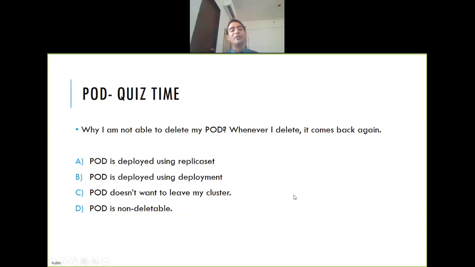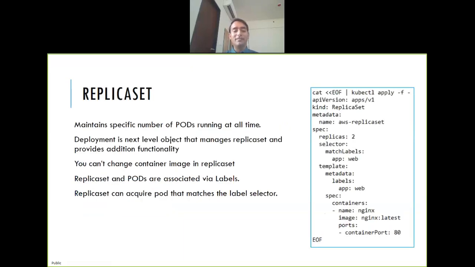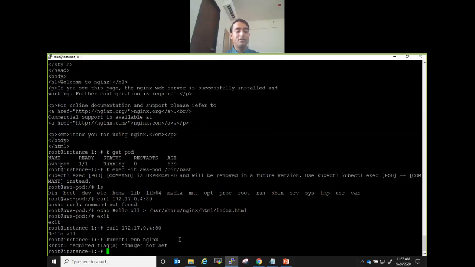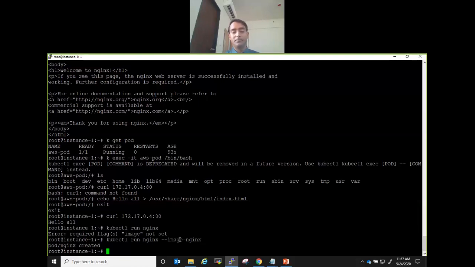So when you do kubectl run nginx, you'll get one pod running, right? If you delete that pod, let's see it. I mean, it will not take much time. Remember, I was telling this. So let's do kubectl run nginx, image nginx. Done. When I don't mention any colon latest, it is latest by default.